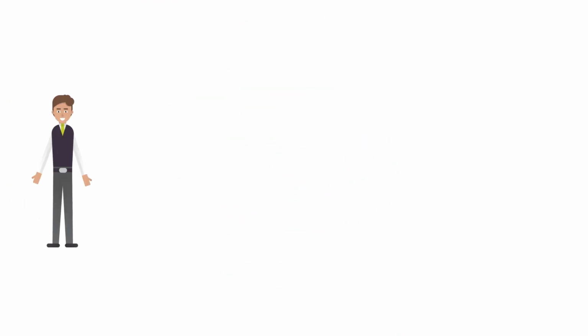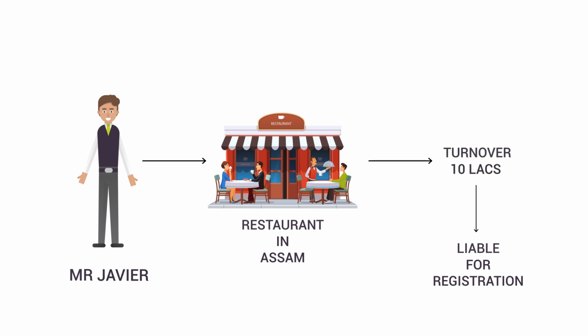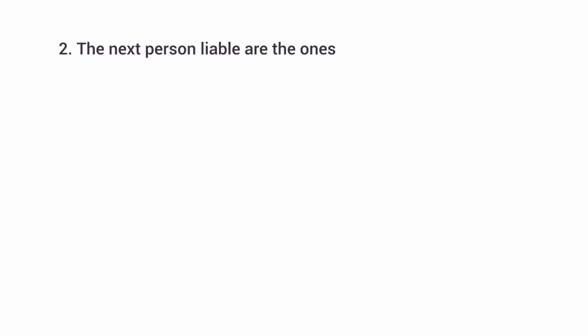In the same example, if Mr. JV was running a restaurant in the state of Assam, he would be liable for registration if his turnover crosses rupees 10 lakhs.